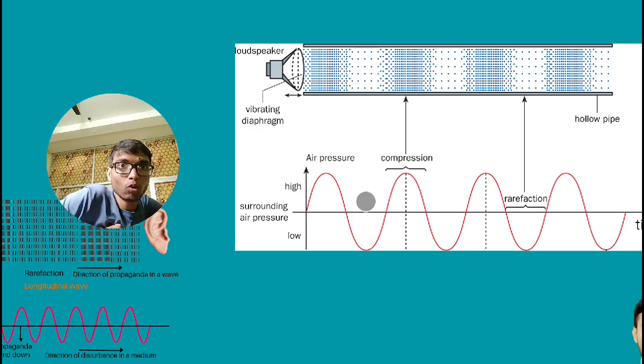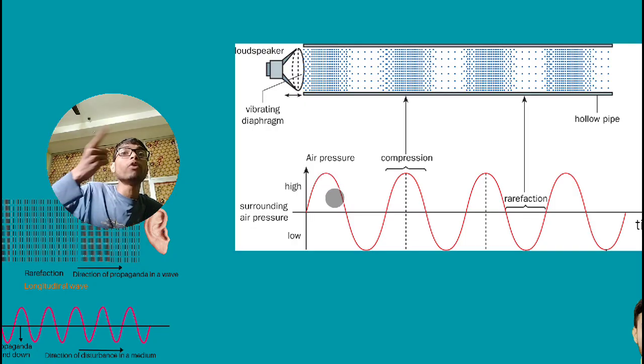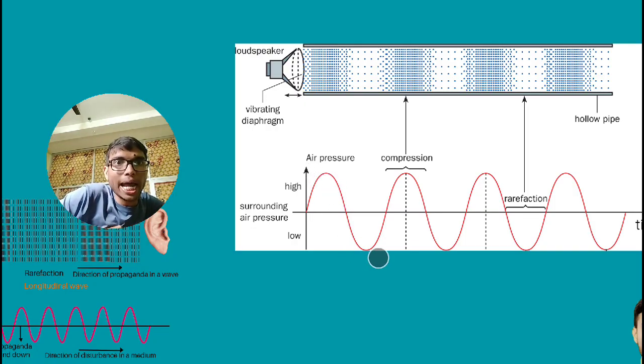Rarefaction. Here you will understand that it is a place where particles are less, and this is a place where particles are more. Remember. Now let's say wave crest and wave trough. This surface will be the wave crest. Remember. And this downward surface of the wave will be the wave trough. Remember, this wave crest and this wave trough.